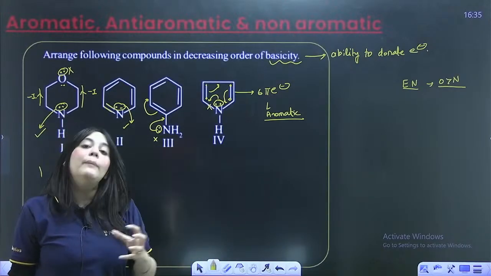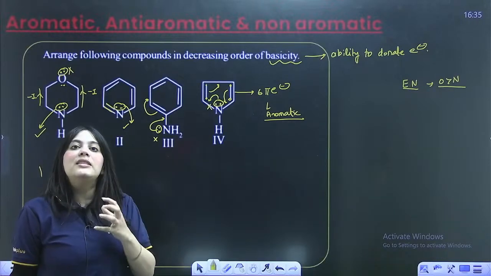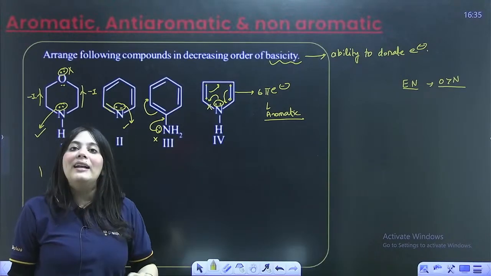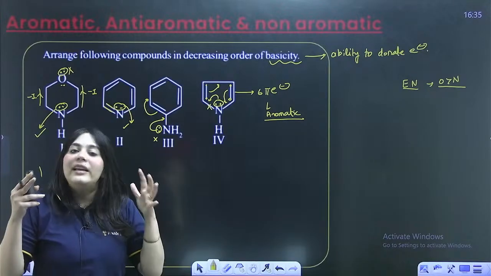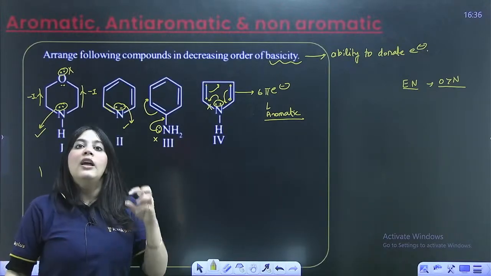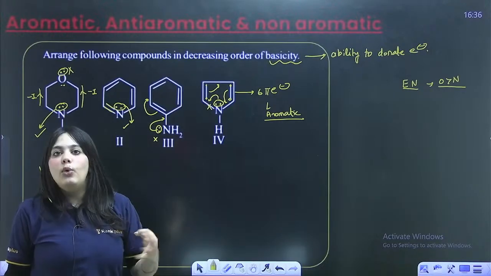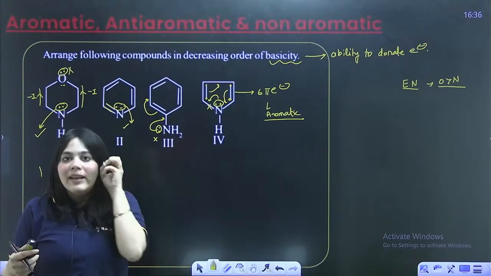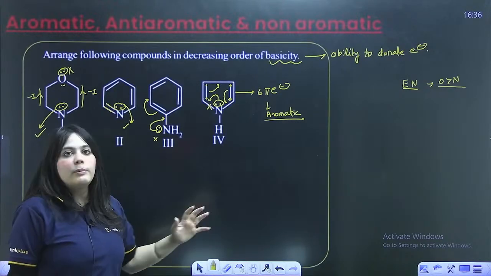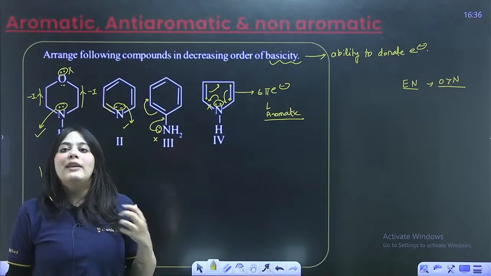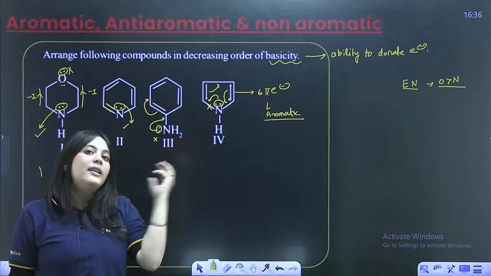So, see that the type is similar. Every year the type of questions asked remain, they follow a pattern, they remain similar. You just have to understand what is happening. If you understand very thoroughly the entire mechanism, why was that the order, and you just didn't mug it up, then you are very good to go. If you just are mugging up the orders, that is very, very bad for you. It is equally like not even doing these PYQs. The function of these PYQs is to understand why anything is happening, why it is the answer and the other one is not.